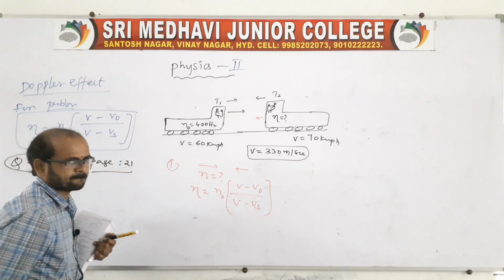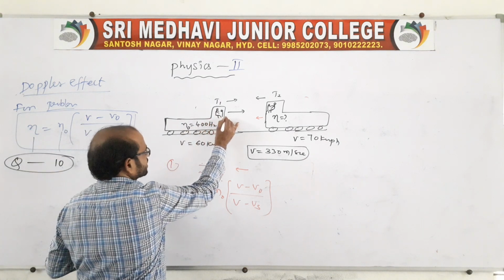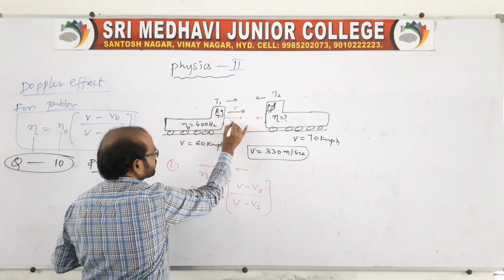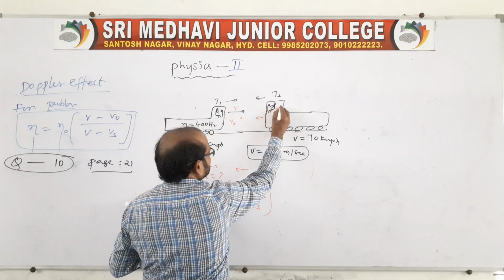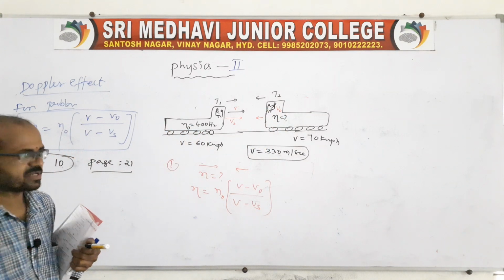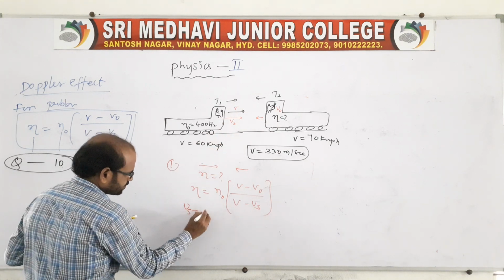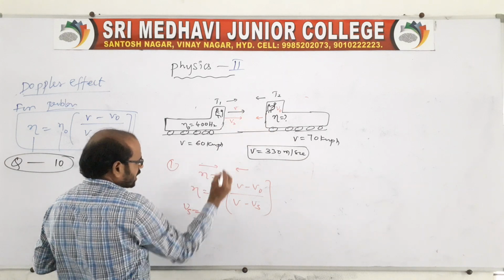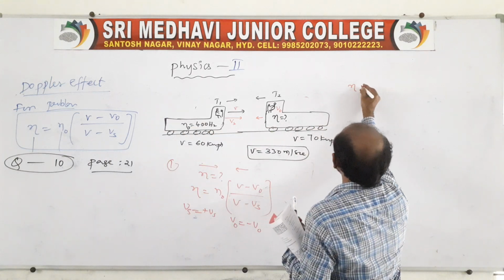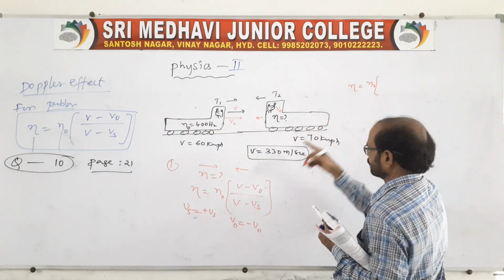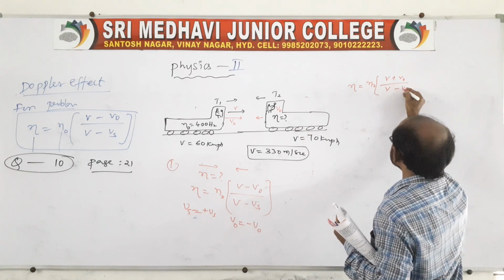Here, we have to take the first driver's speed of sound and Vs, we can say source, because he is producing the sound. Then V naught is the observer, because he is observing the change in frequency. So in this case V and Vs are in the same direction, so you take Vs as plus, and here the observer is moving opposite to this, so V naught is minus V naught. Therefore, the apparent frequency n is equal to n naught into (V minus V naught) by (V minus Vs).